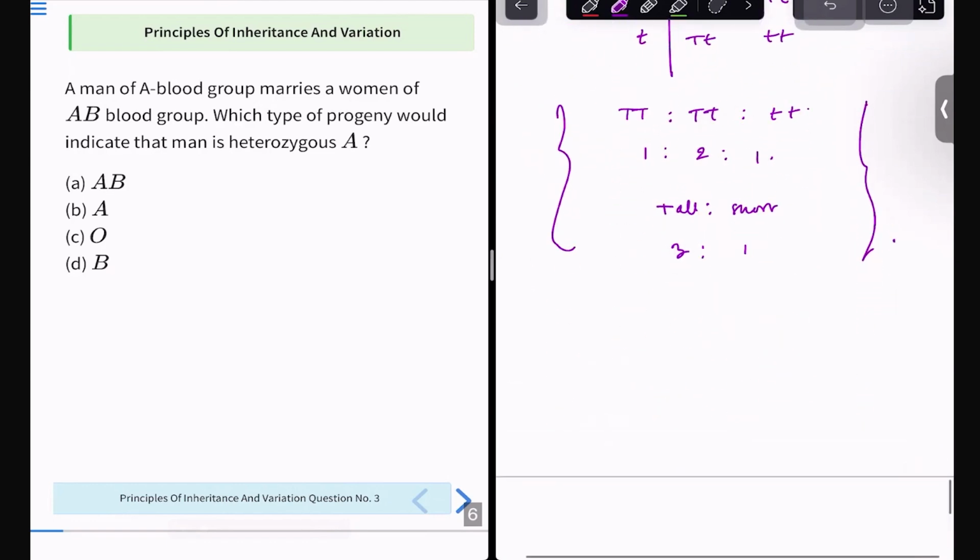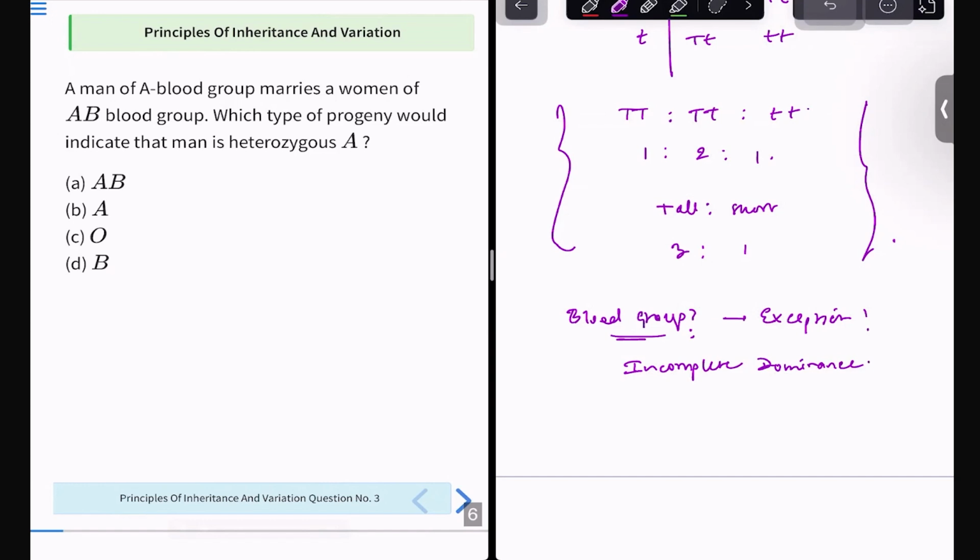But what happens if I take the trait of blood group that is given in the question? How does this express now? This is an exception. Blood group has three alleles: one is IA, one is IB, and one is IO.